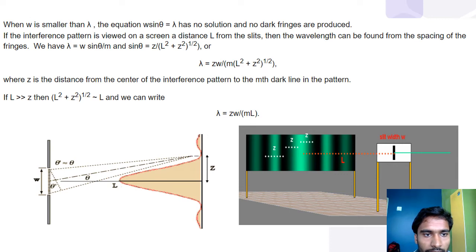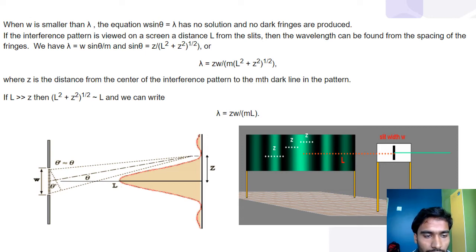We have lambda equals W sin theta by m, and sin theta equals Z by (L squared plus Z squared) to the power 1/2, or lambda equals ZW by m times (L squared plus Z squared) to the power 1/2, where Z is the distance from the center of the interference pattern to the mth dark line in the pattern.